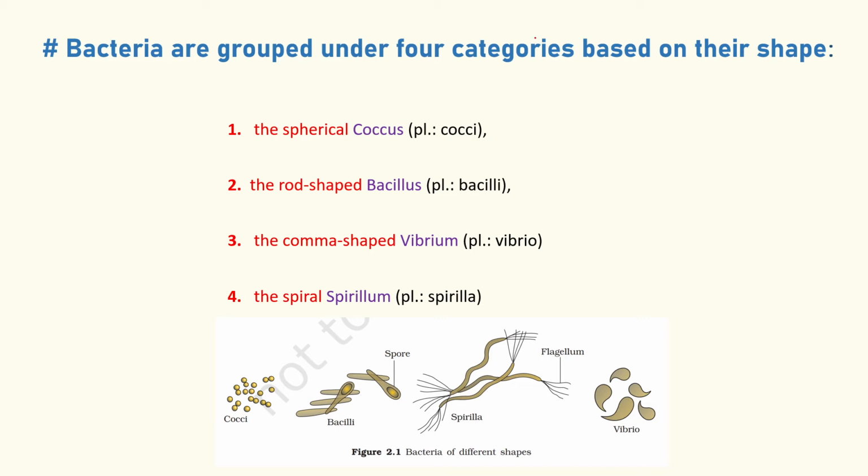So bacteria are grouped under four categories based on their shape. The first one is coccus, the second is bacillus, the third is vibrio, and the fourth is spirillum. If the bacteria is spherical in shape, we call it coccus, rod shaped is called bacillus, comma shaped is called vibrio, and spiral shaped is called spirillum. This is the structure: cocci, bacilli, spirilla, and vibrio. Okay.